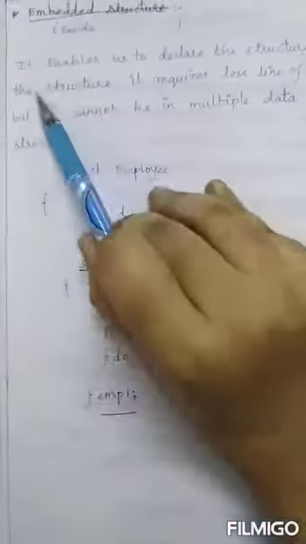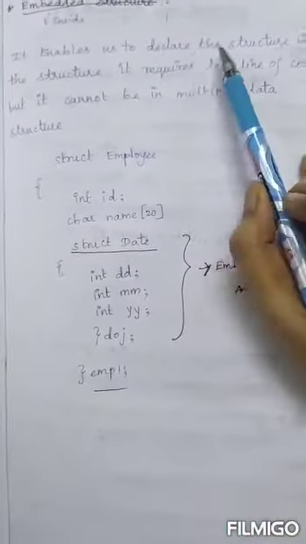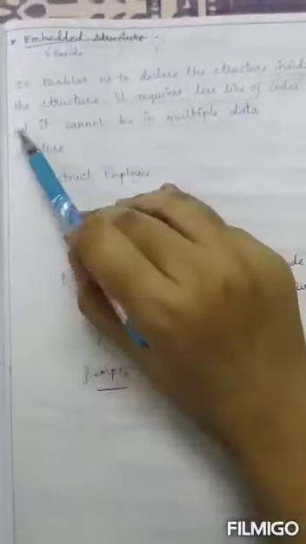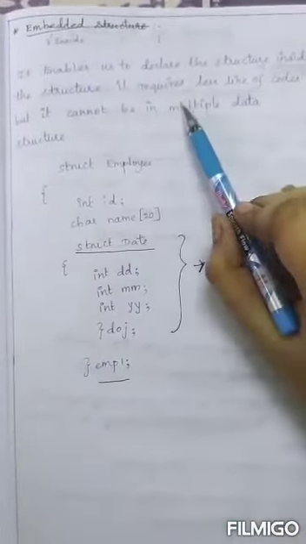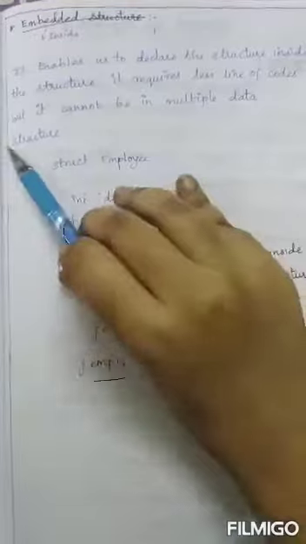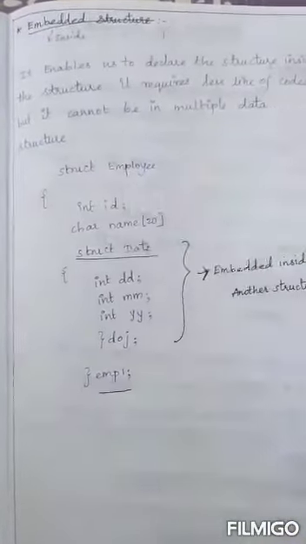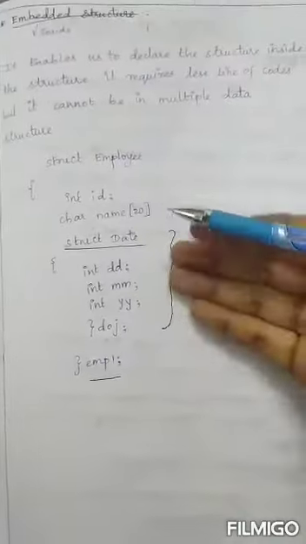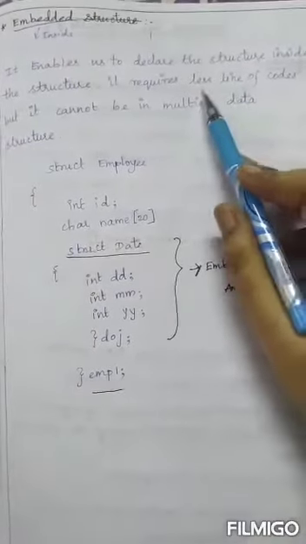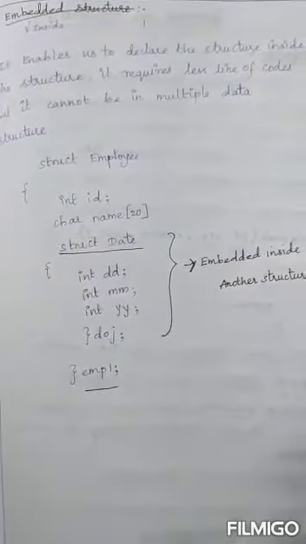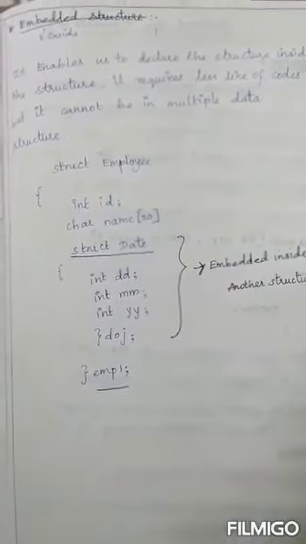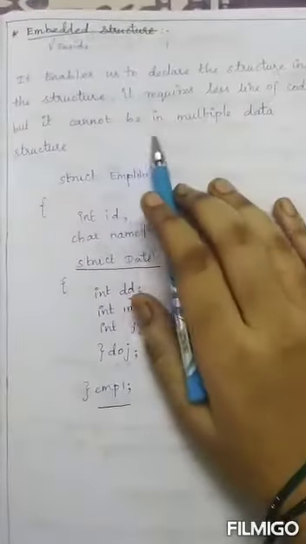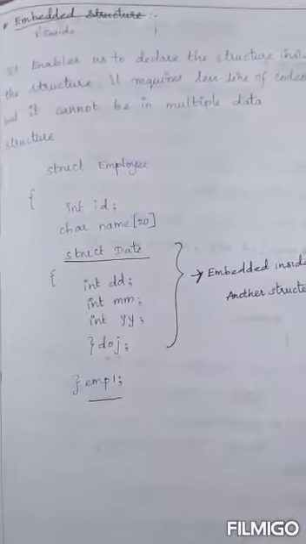Embedded structure enables us to declare a structure inside a structure. It requires fewer lines of code, but it cannot be used in multiple data structures. As we declare a structure inside a structure, the lines of code will be fewer. That means the program's lines of code will be reduced. But it cannot be in multiple data structures.